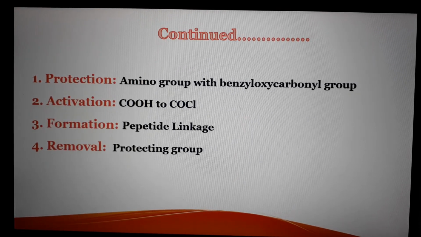There are 4 steps in this synthesis. First, we have to do protection of the amino group with a reagent like benzyloxycarbonyl group. Then we have to activate the acid group to acid chloride group. Third is condensation of amino acids to form the peptide linkage. And at last we have to remove the protecting group used in the first step.